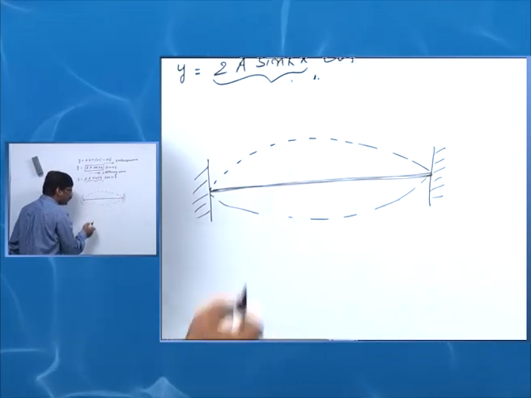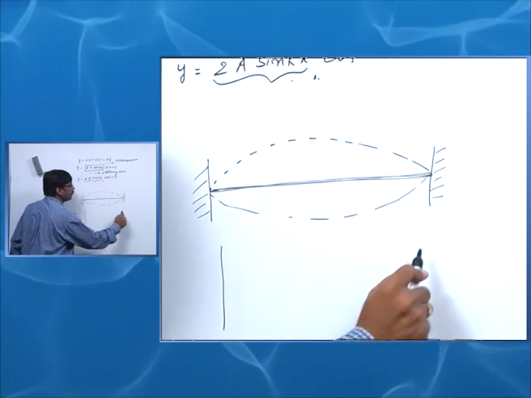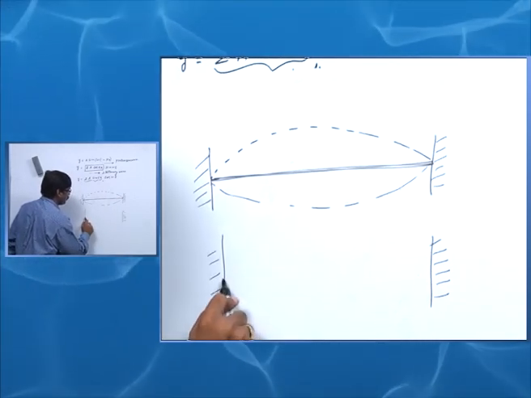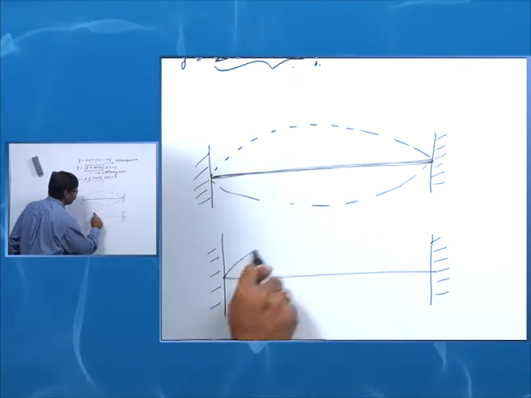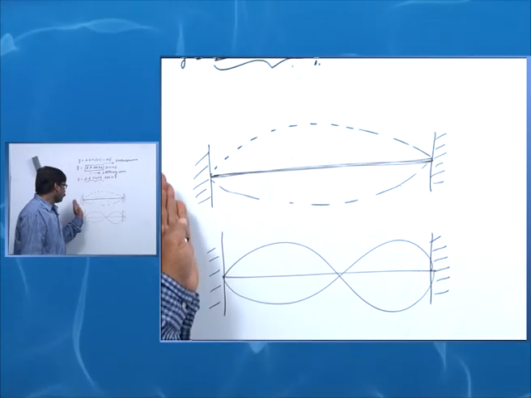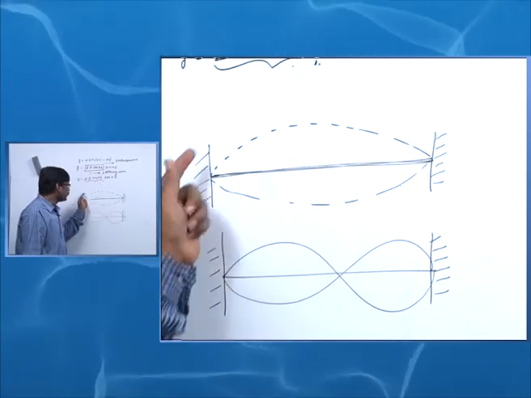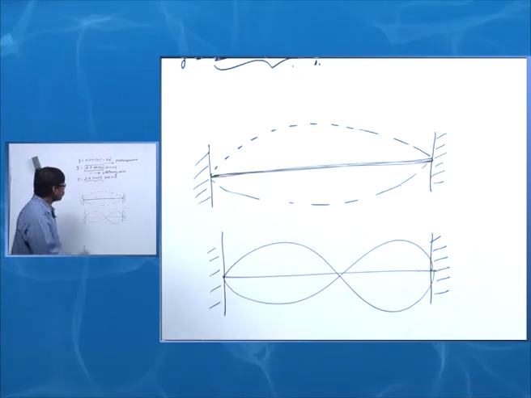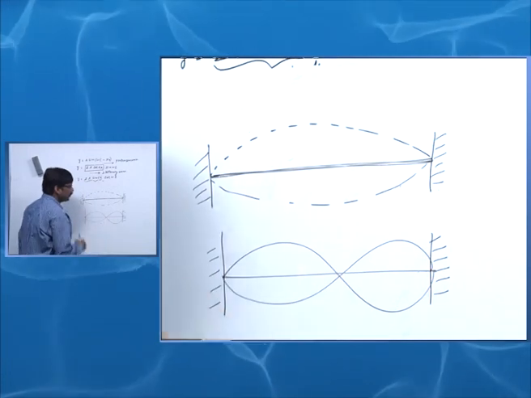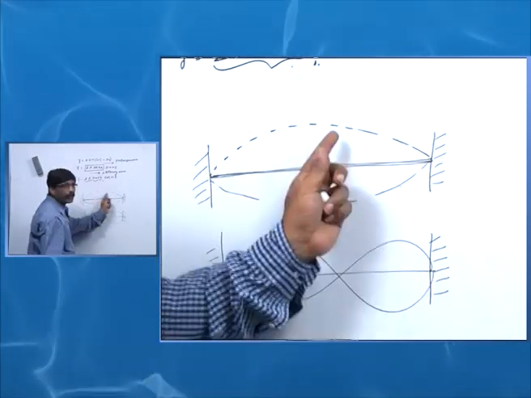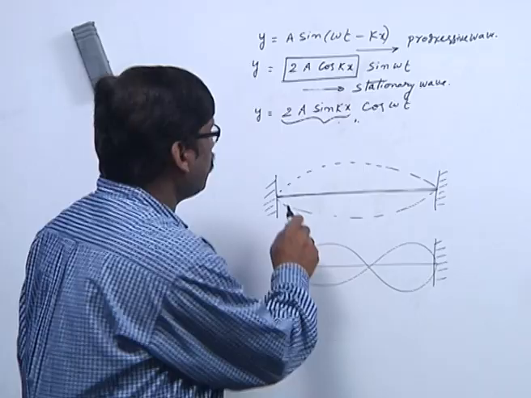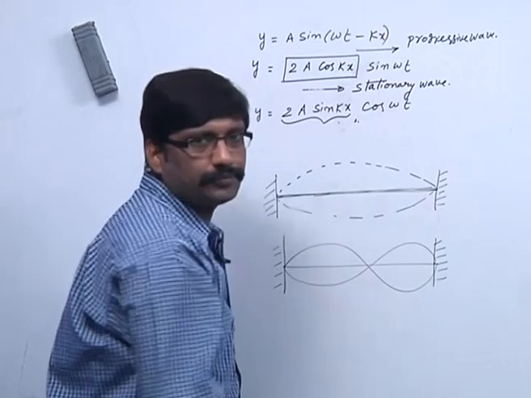Suppose you touch at the midpoint or somewhere else, then the mode of vibration may change. By touching at different points, we can change the mode of vibration, like the fundamental mode, first overtone, like this. So, this is all about the types of waves formed in different cases.